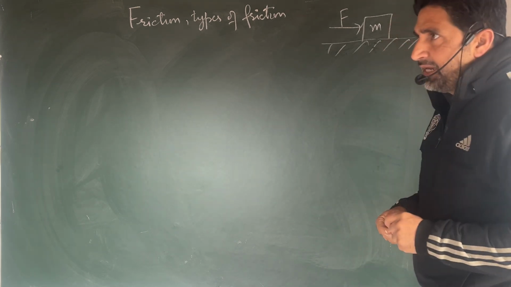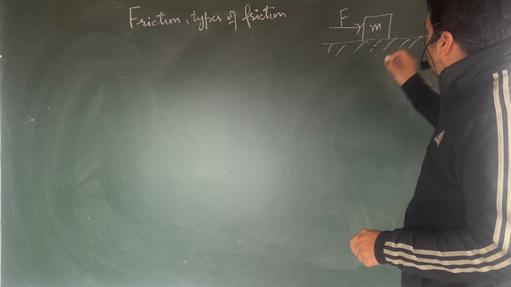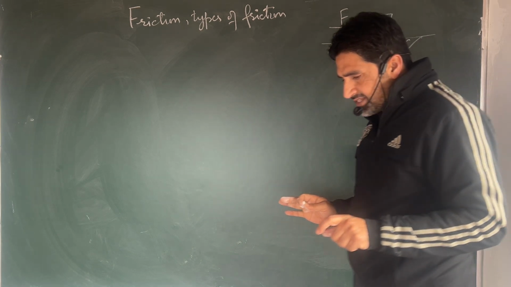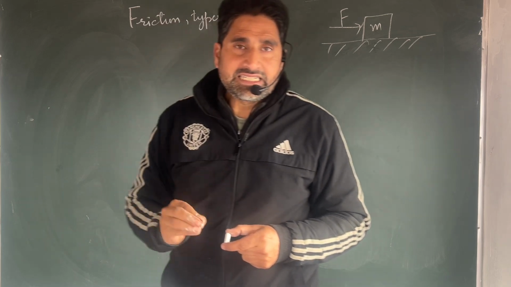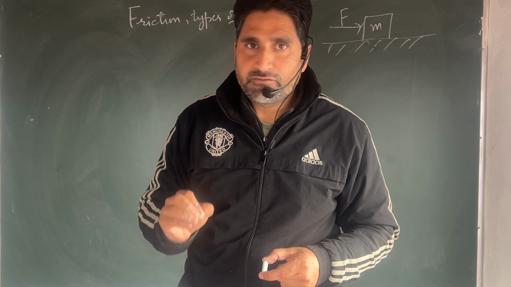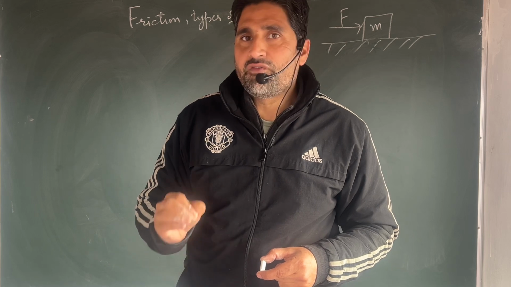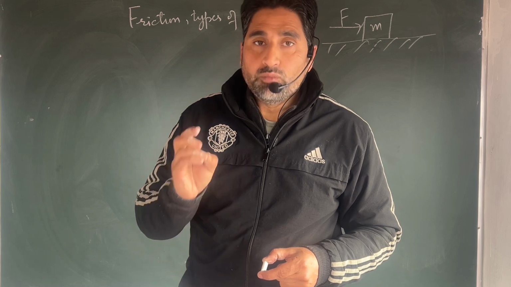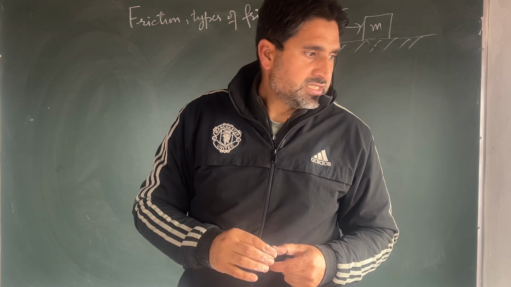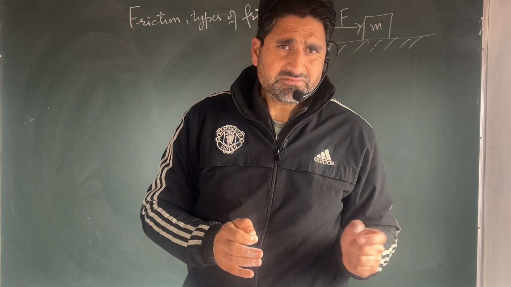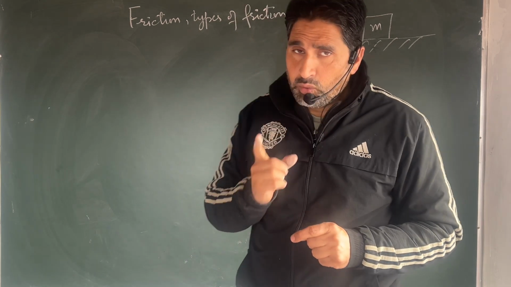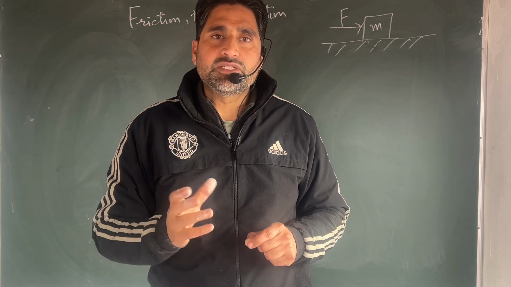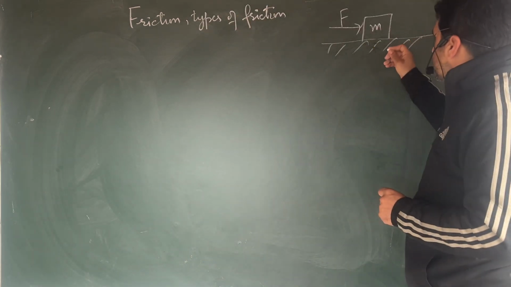Friction plays a very important role in our day-to-day life. Friction is actually an opposing force. It is an opposite force. The way resistance opposes the electric current, viscosity opposes the fluid motion, similarly, friction opposes the mechanical force. It opposes the motion of a body. When a body is in motion, the friction opposes its motion. This friction comes into play when two bodies are in contact with one another, that is, there is a relative motion between the two bodies. So we take friction into consideration.